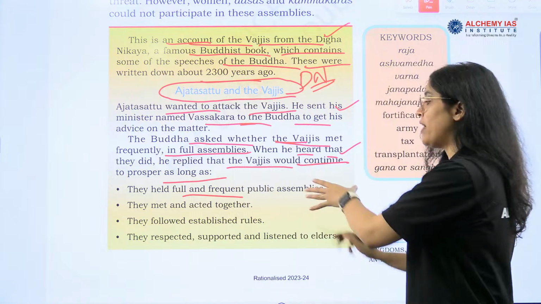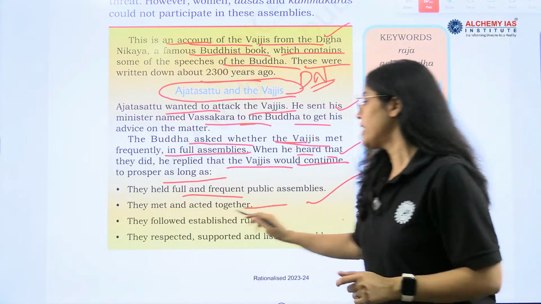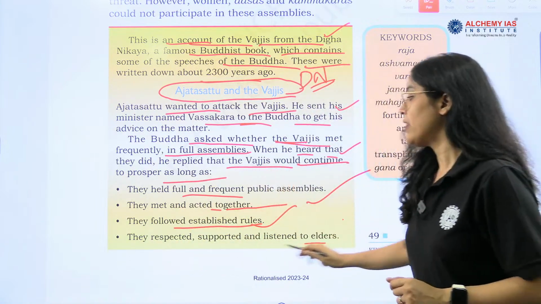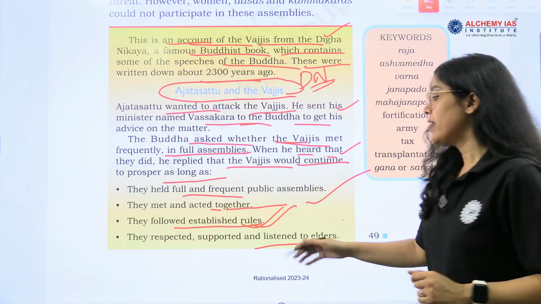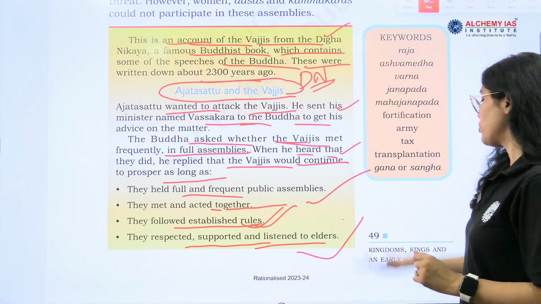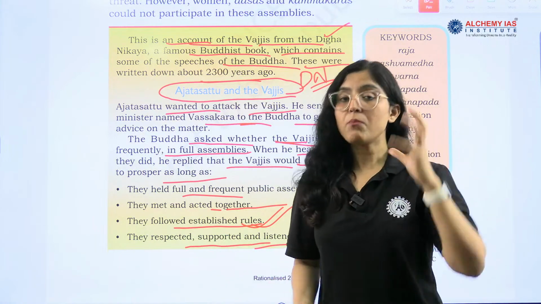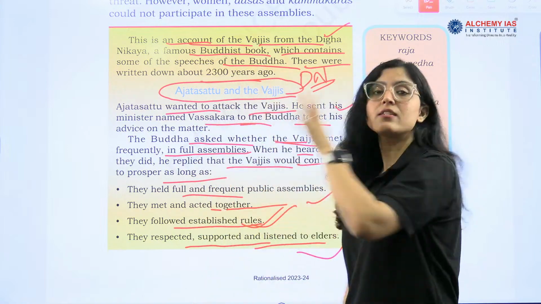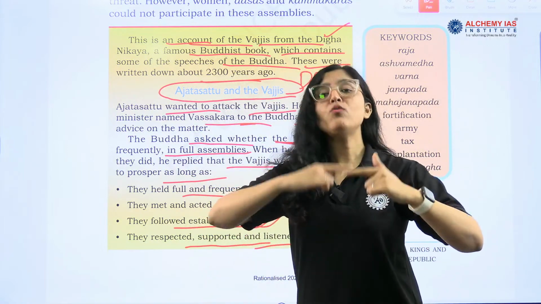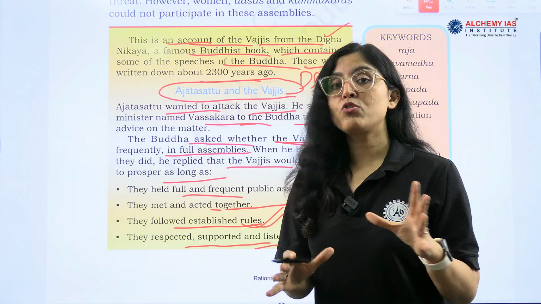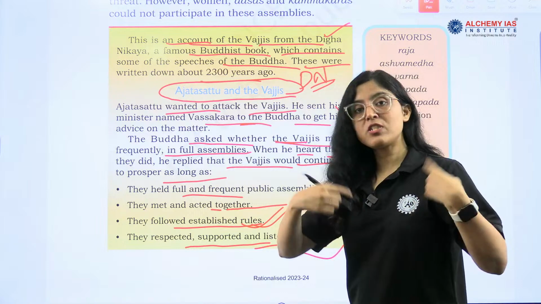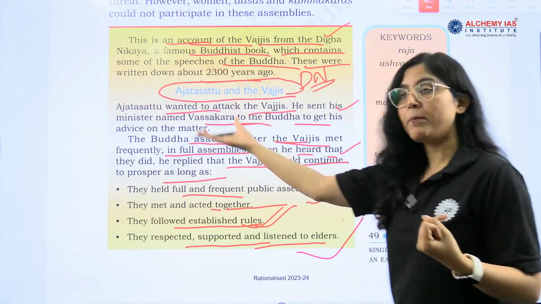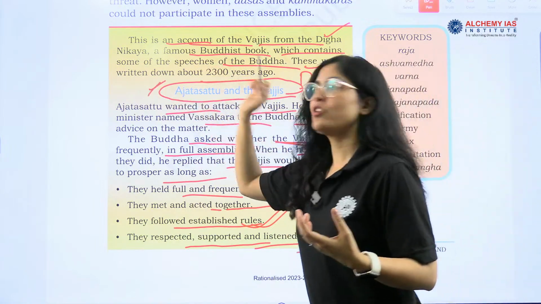First, they held full and frequent public assemblies, right? Second, they met and acted together. Third, they followed established rules, and they respected, supported and listened to elders. This is how Buddha told Ajatasattu that he will not be able to conquer Vajji until and unless these things are happening. And it took around 15 to 16 years for Ajatasattu to conquer Vajji. Finally he was able to, but it took several years, right? So this is the story of Vajji, Magad, and the ambition of Ajatasattu.